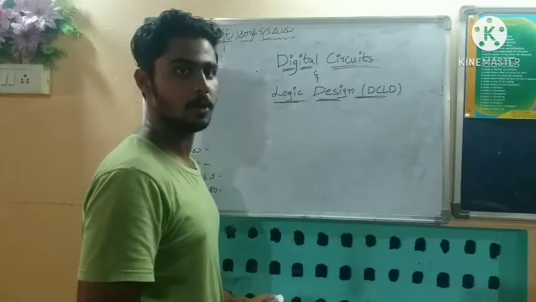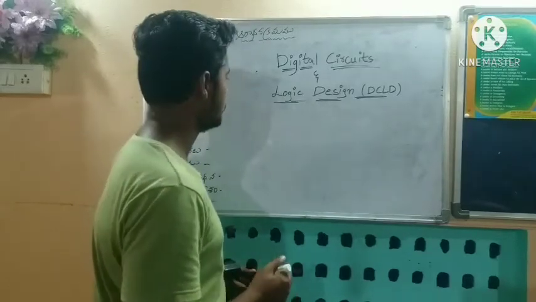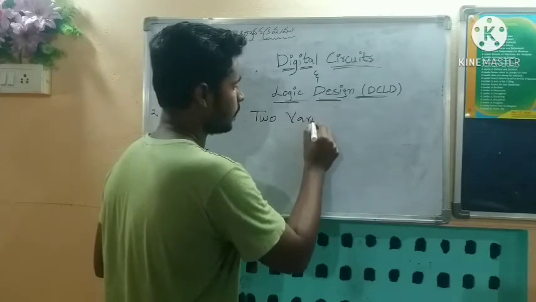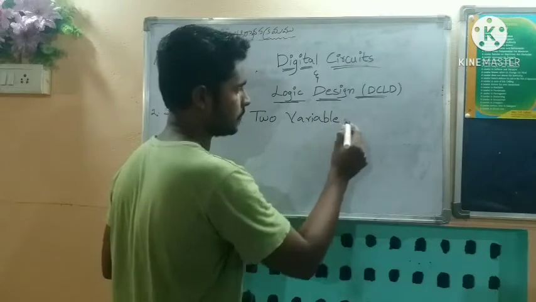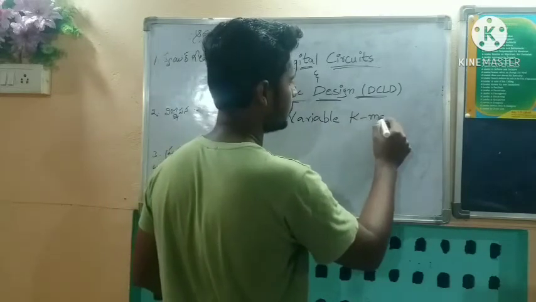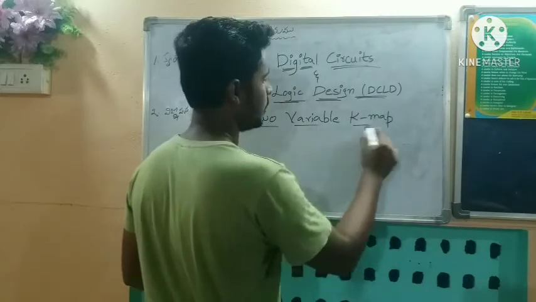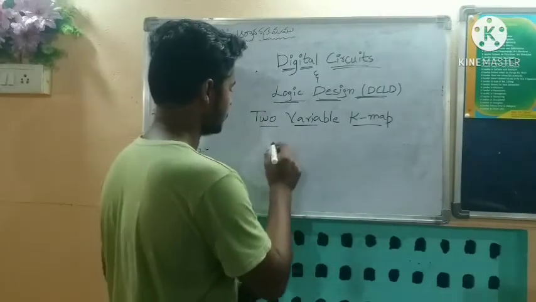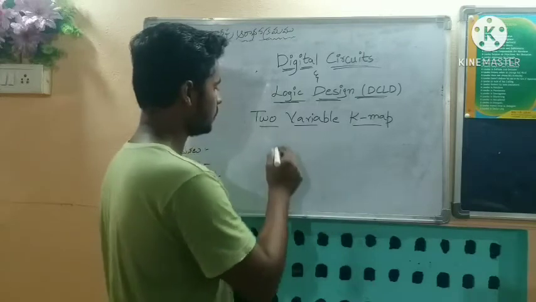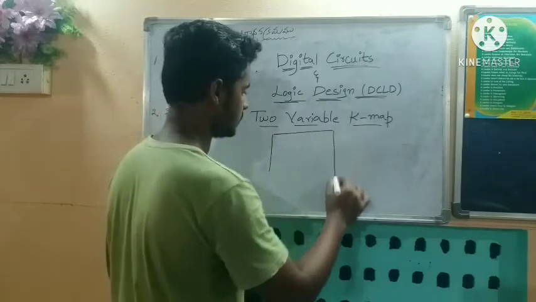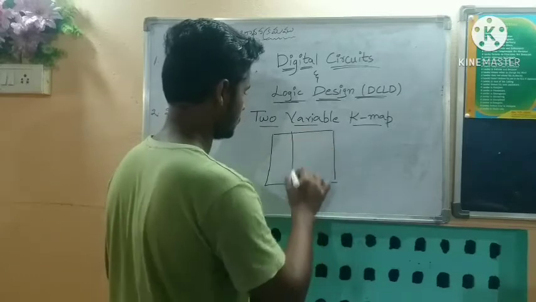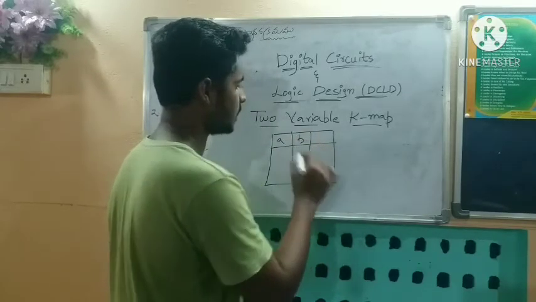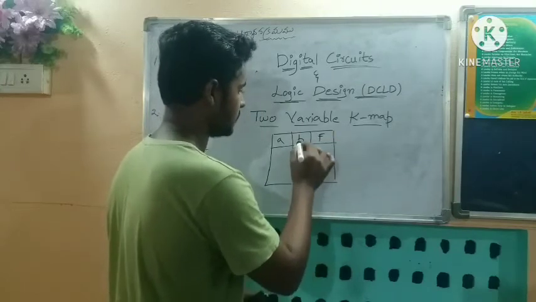Now we discuss a 2 variable K-map. It means we use 2 variables, 2 inputs. Let us now draw a truth table with 2 inputs. A is one input, B is the other input, and F is the function.